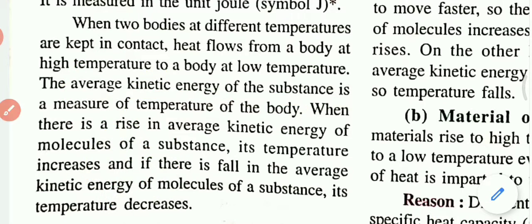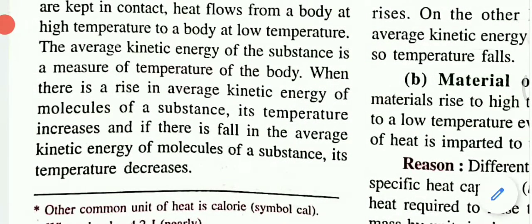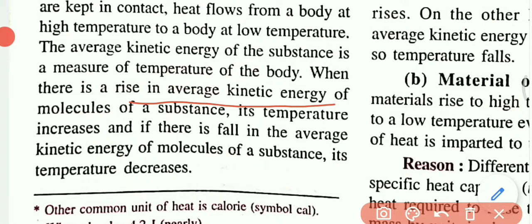When there is a rise in average kinetic energy, the temperature increases, and when there is a fall in average kinetic energy, the temperature decreases. Is it clear? So the average kinetic energy is called the temperature.